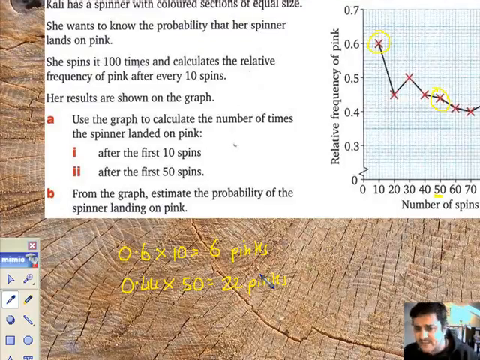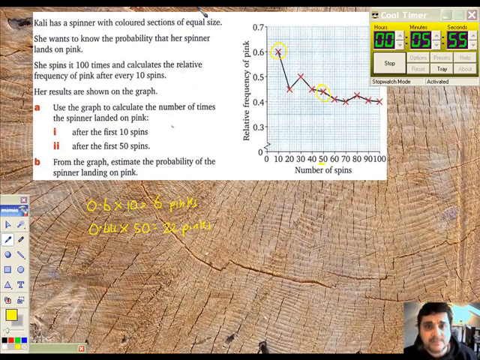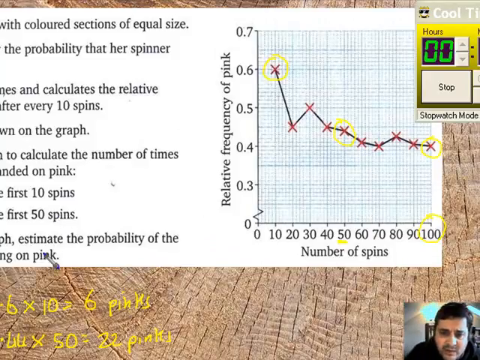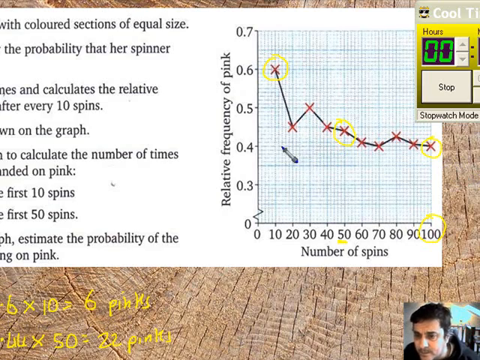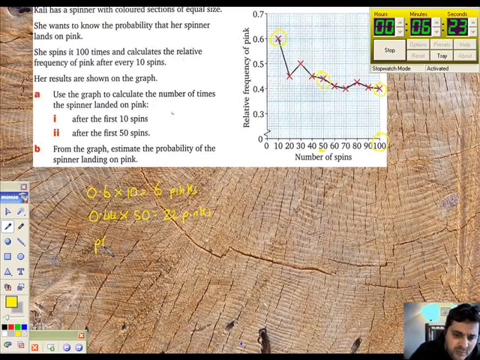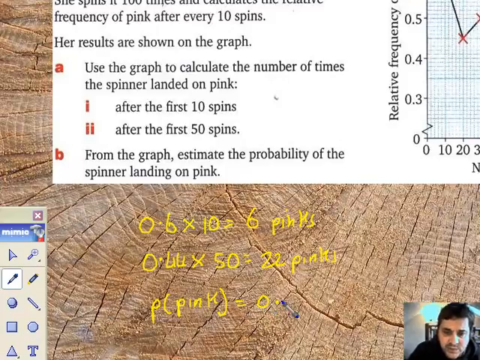B, from the graph, estimate the probability of the spinner landing on a pink. Now, the more trials, the better. The more trials, the more reliable. So I'm going to go with 100 spins, the maximum amount that Carly did, and take that relative frequency right there. So the best thing to do is to calculate the probability just by looking at that relative frequency, because we're going to trust that with 100 trials it's going to be very, very close to the expected value. So that's exactly on 0.4. Therefore, probability of landing on a pink using relative frequency directly is 0.4.